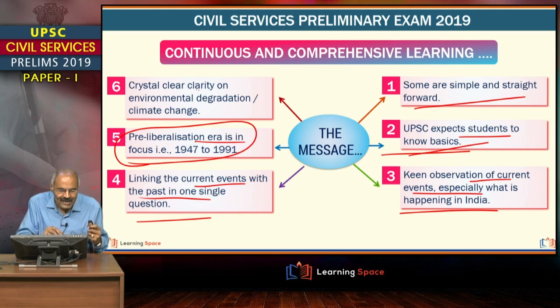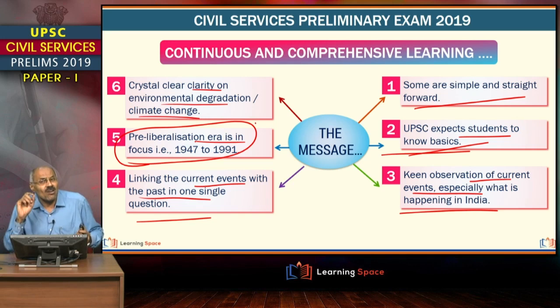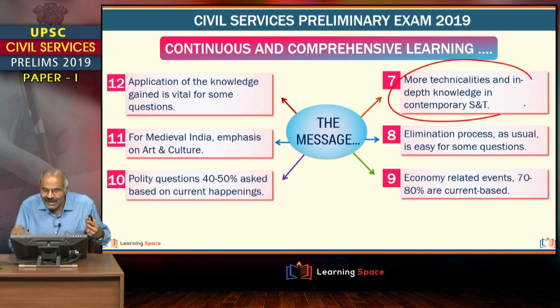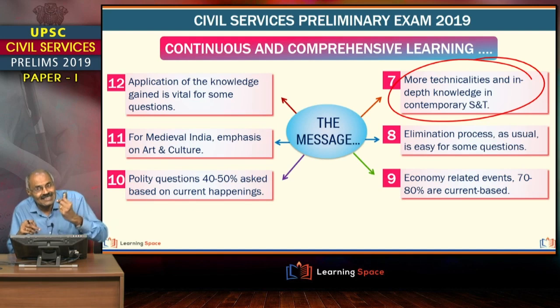Then crystal clear clarity on environmental degradation and climate change. There are some questions where students are expected to know things with crystal clear clarity, and that is evident in some of the questions on environmental degradation or climate change, right? Then more technicalities and in-depth knowledge in contemporary S&T.